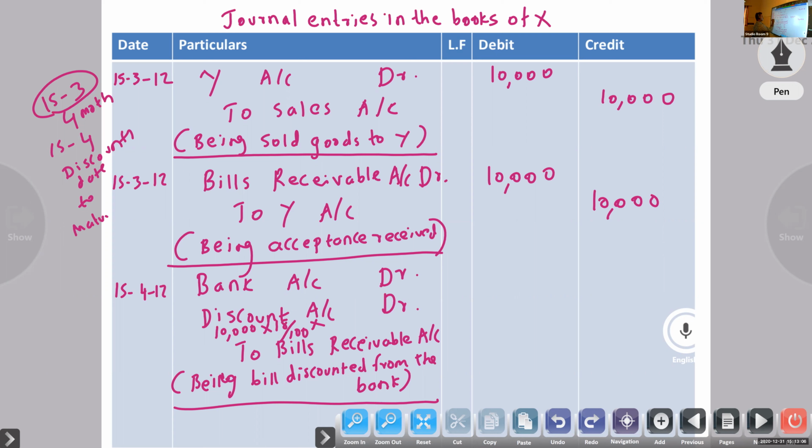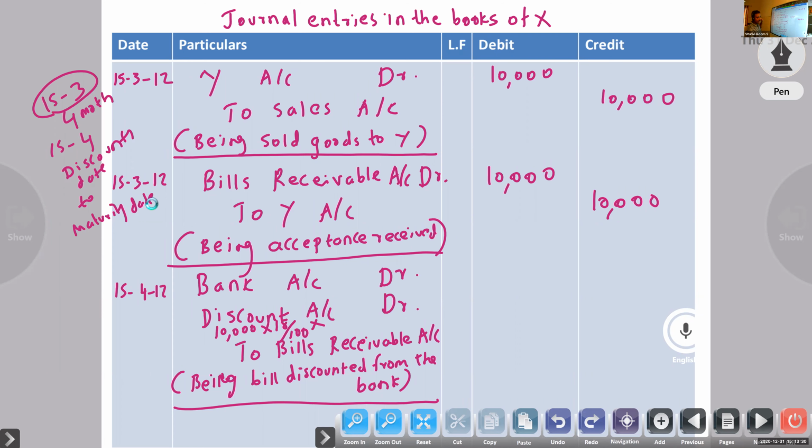How many months? Karthik, discount date to maturity date. April to March is 4 months, so April to maturity is 3 months. Clear? With this month it is easy.